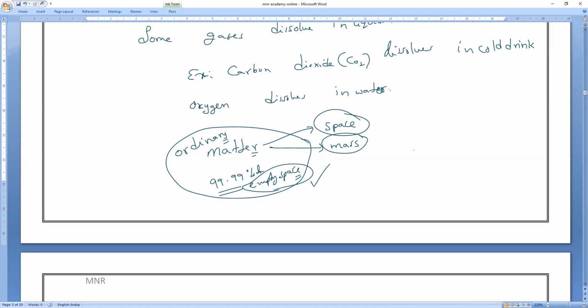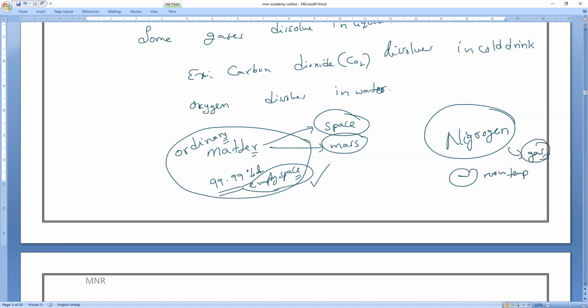Next, one more thing. Have you all noticed it? Nitrogen, at room temperature, what is the state of nitrogen? Lingesh, Sanjay, Pranav, what is the state of nitrogen at general room temperature? It will be in a gaseous state. Is it right or wrong, everybody? Yes, all of you.